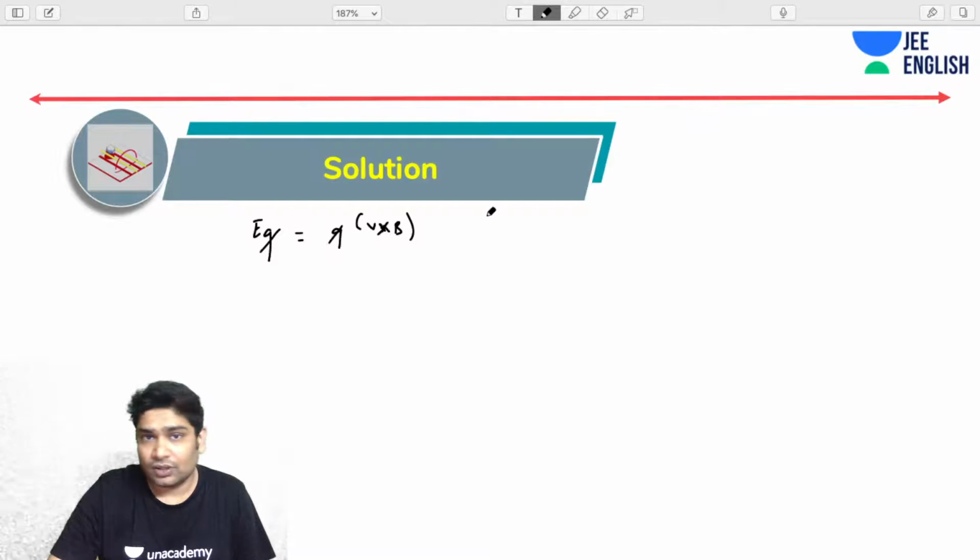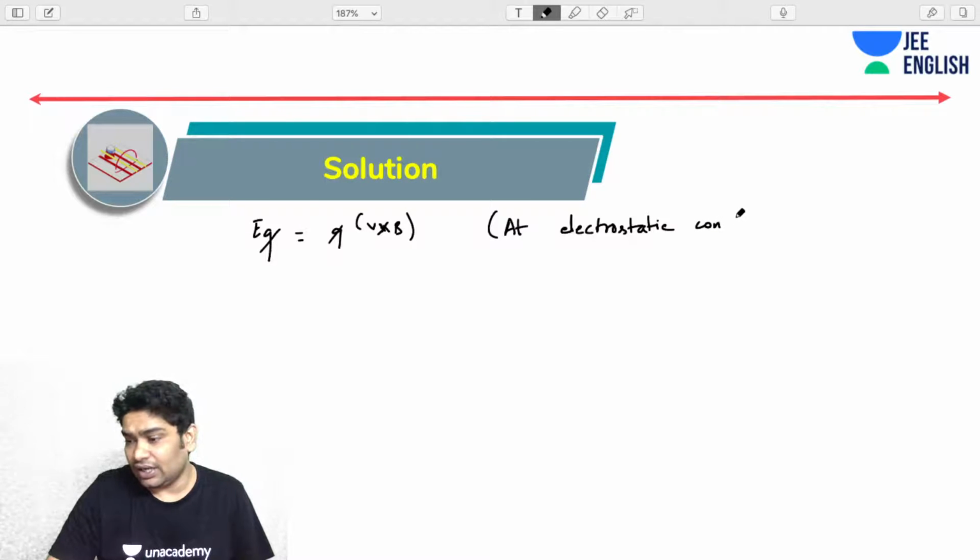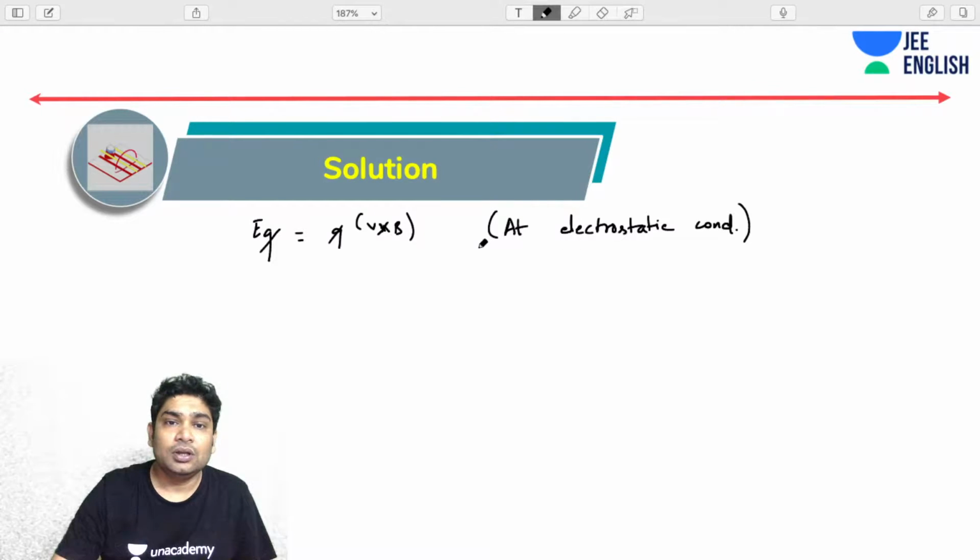So at electrostatic condition, the force of the magnetic field is cancelled out by the force of the electric field which arises due to charge accumulation. Okay, so I can find the E at any distance x.